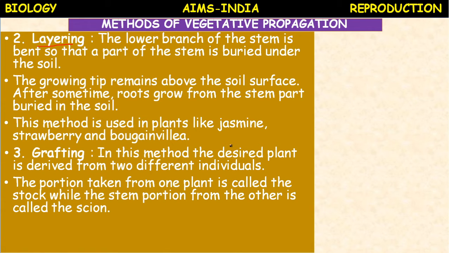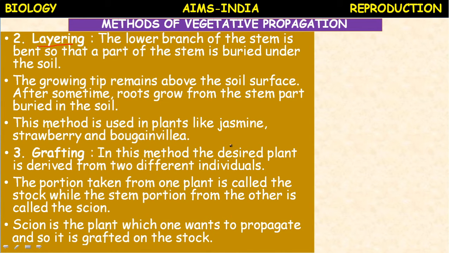The portion taken from one plant is called the stalk, also called the root stalk, while the stem portion from the other plant, which has the desired characters, is called the scion.